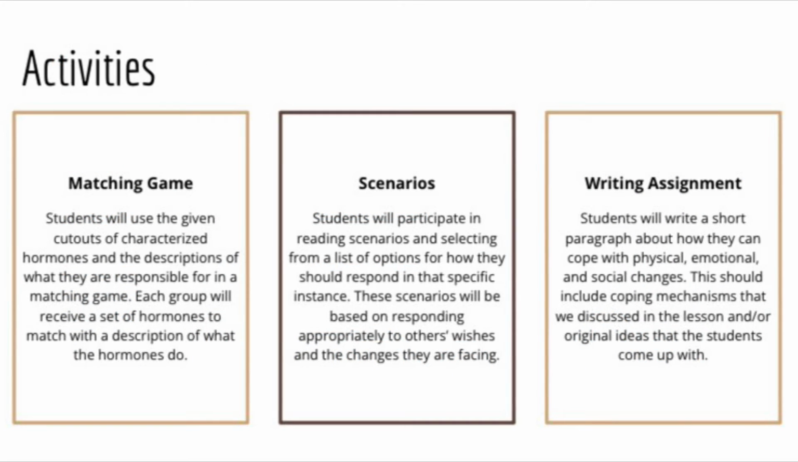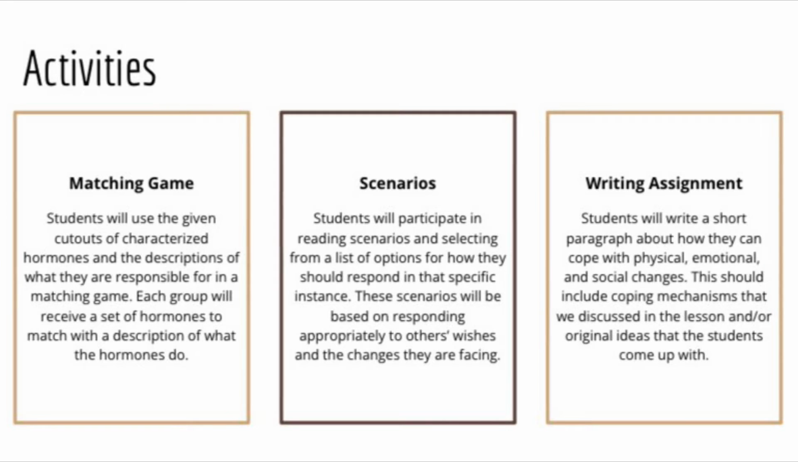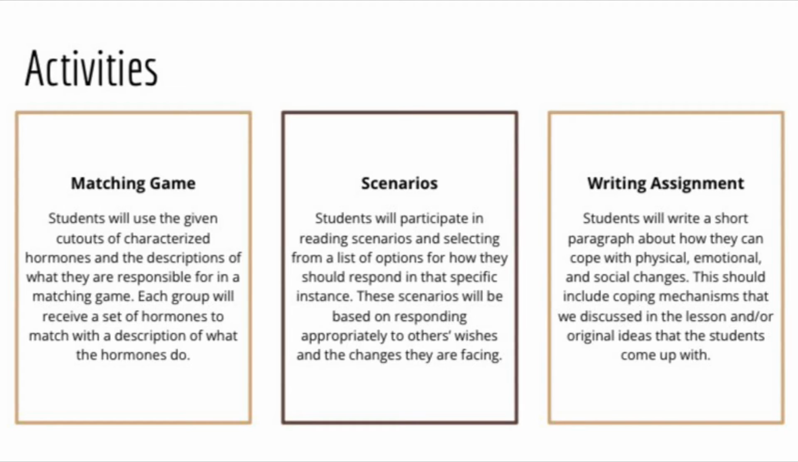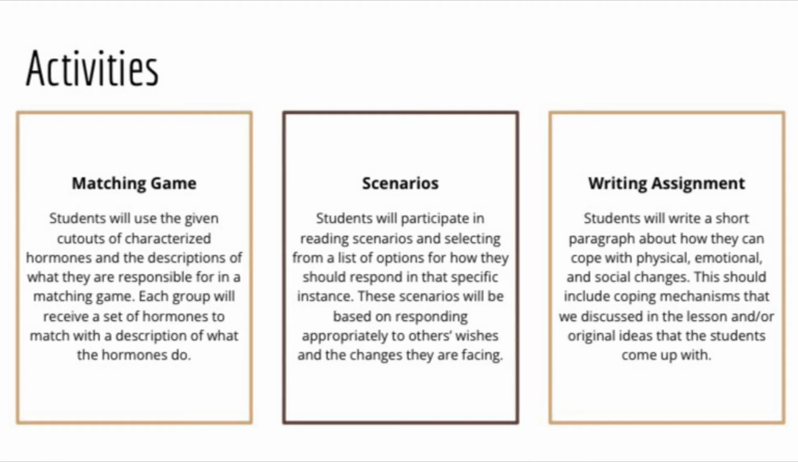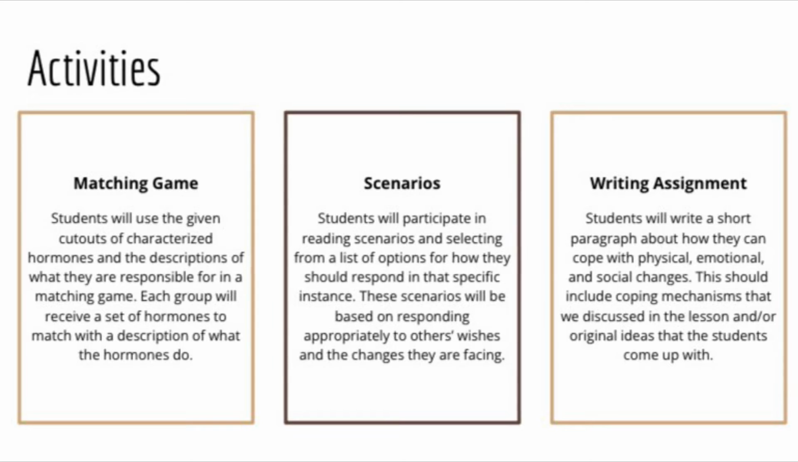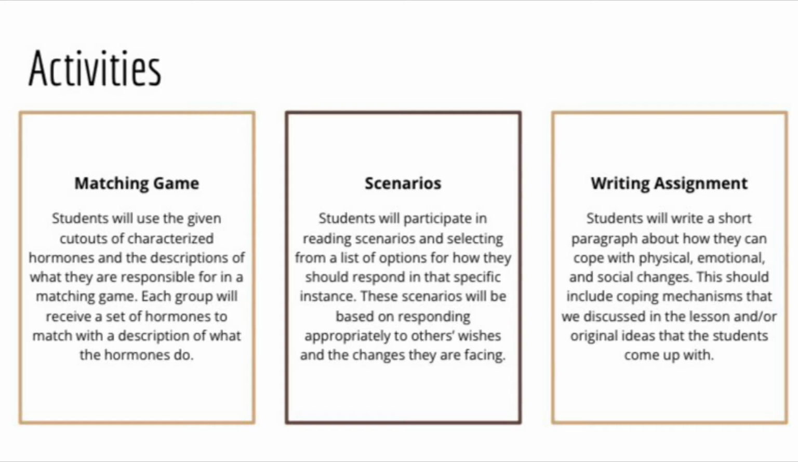For our lesson plan, we have 3 different activities to assess how well the students understand the concepts being presented to them. The first activity is a matching game, where the students will be asked to match the hormones with the descriptions of what the hormones do in regards to puberty. Students will be separated into groups and given 1 minute to complete the activity before we go over the correct answers as a class. The second activity will be done all together and includes reading different scenarios that may occur during puberty as well as selecting a response to the scenario. Students will be given time to share how they would choose to respond in each scenario and why they would choose to respond that way.